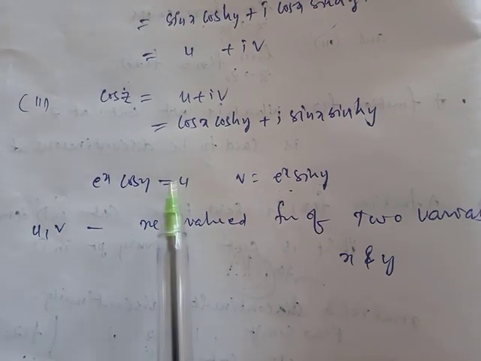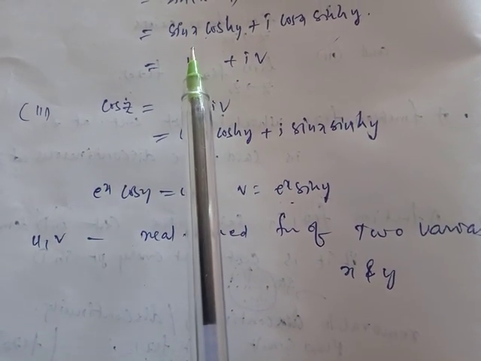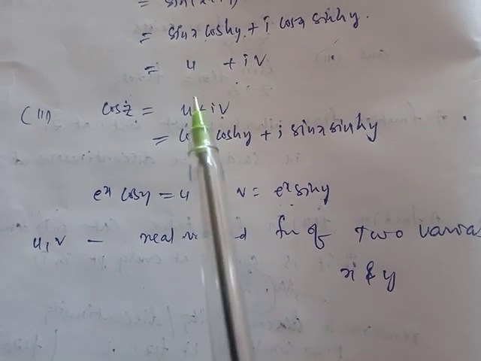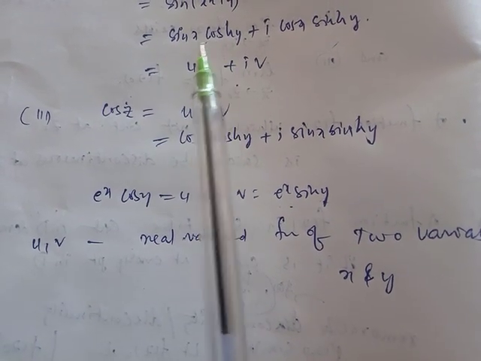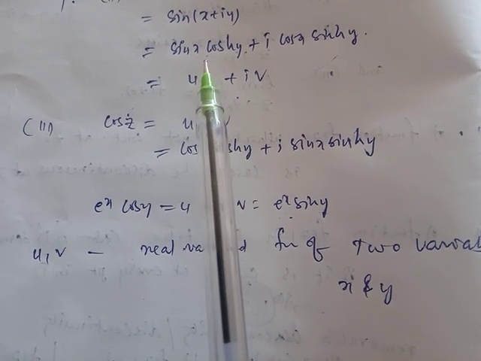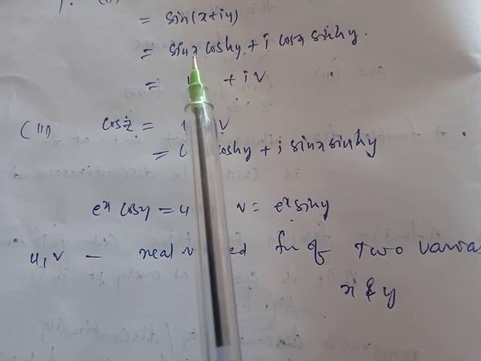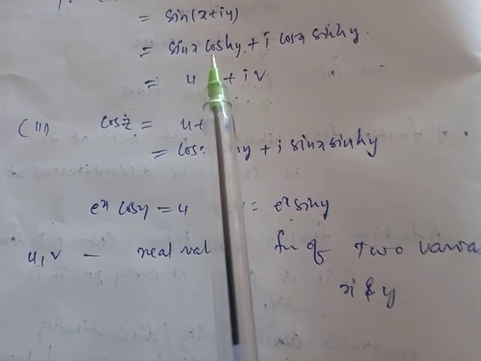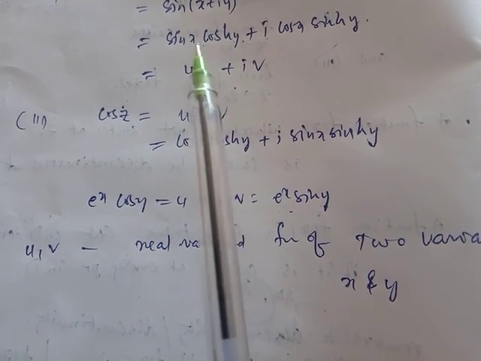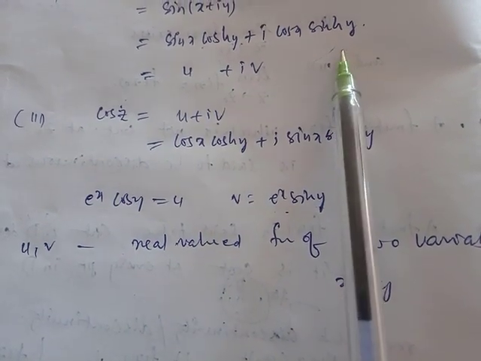Similarly, sin x cos hy. Sin x is a trigonometric function, cos hy a hyperbolic function. Hyperbolic functions are always continuous, and trigonometric functions are also continuous. If you draw the curves of the given functions, there is no break in the curves of sin x and cos hy. These two are continuous functions, so the product is also continuous.